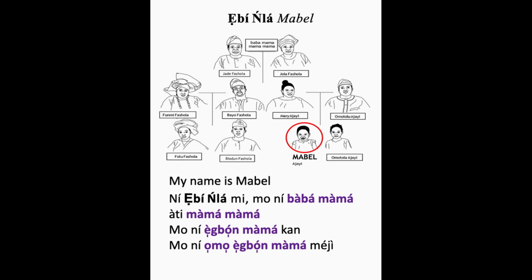So he's talking about his cousins. So I've got 2 cousins. Those are the 2 kids of my mom's older brother. That's my mom's sibling. Okay? And then mi ò ní àbúrò màmá. So I do not have, my mom does not have a younger sibling. So my mom has only one older sibling. That's all for that.